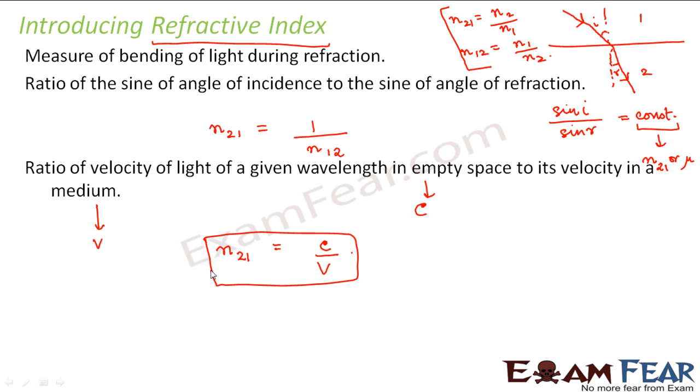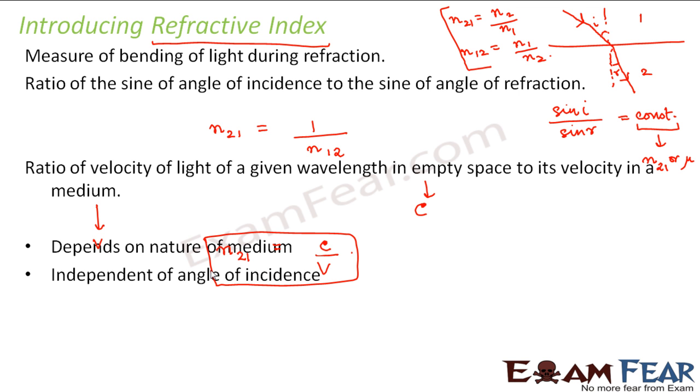So you can see that the refractive index of a medium decides with what velocity light will travel in a particular medium. Therefore, it decides how much light will bend when it enters a particular medium. So refractive index depends upon the nature of the medium. That means the refractive index of water will be different from that of glass and of air. So different media will have different values of refractive index. It is independent of the angle of incidence, because as I mentioned, it is a property of the medium. It has nothing to do with the angle of incidence of the light.